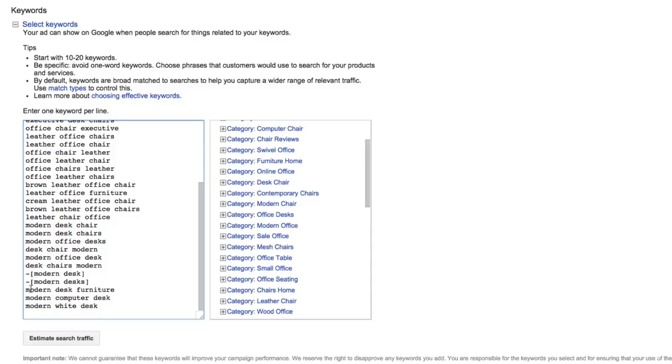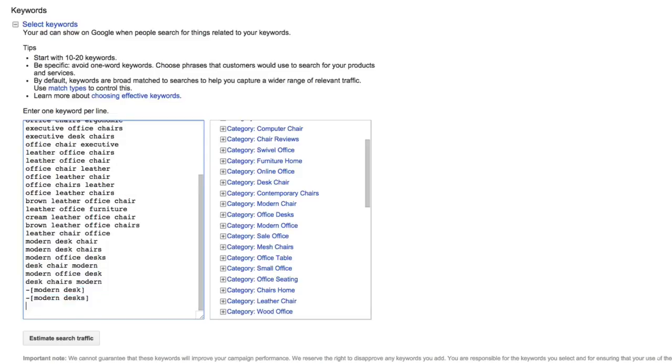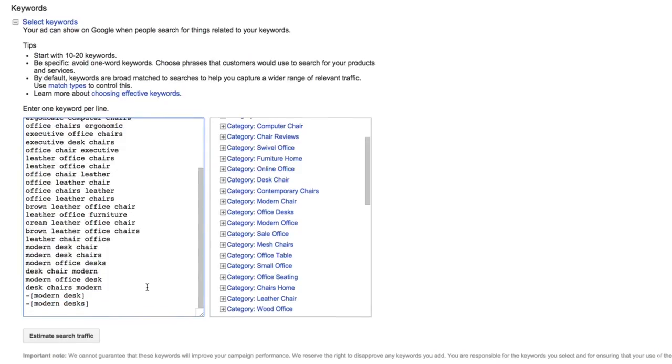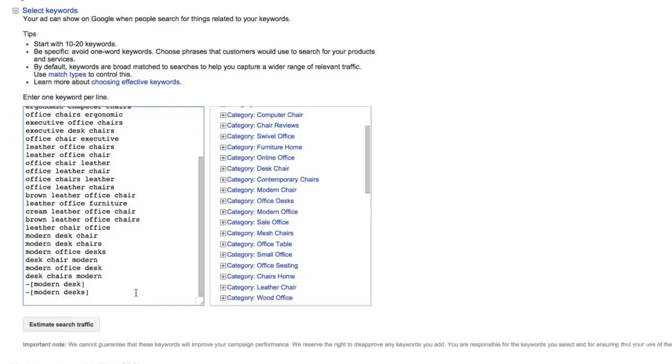And here we go, modern desk furniture, modern computer desk, modern white desk. And I could either just remove these for now, or I could add them as negative exact matches, but I'm just gonna go ahead and remove them. And I'm not so worried that we're gonna get too many clicks for that, because I know that we're gonna be using mainly phrase match and broad match modified for this ad group.